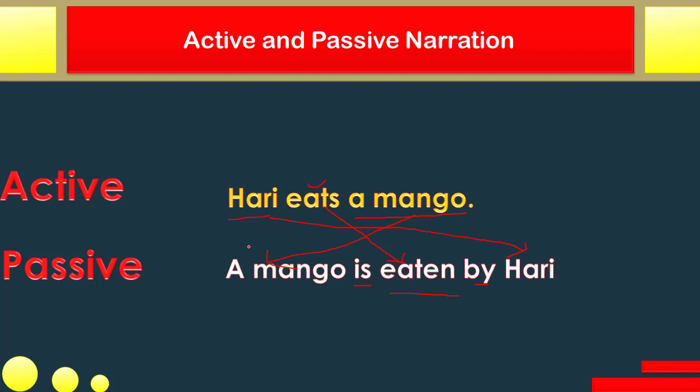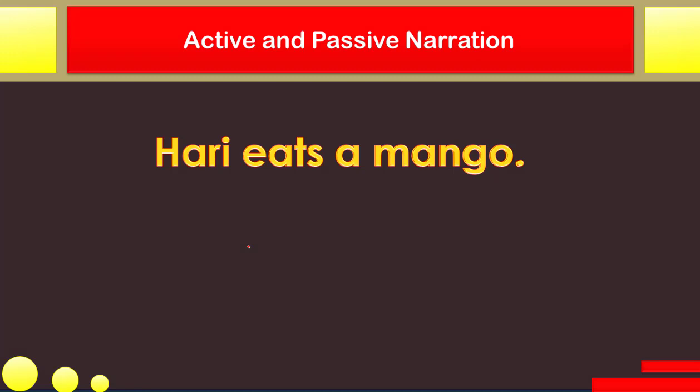We are going to learn this in more detail in more dramatic ways. If you have been asked to change a sentence in active voice to passive voice, the sentence can do it for you by itself. If you don't believe it, we'll see. Hari eats a mango. I will ask this sentence to change itself into passive voice and the sentence will change. Let me order this sentence. Okay, sentence, change yourself into passive voice. Come on, hurry up.